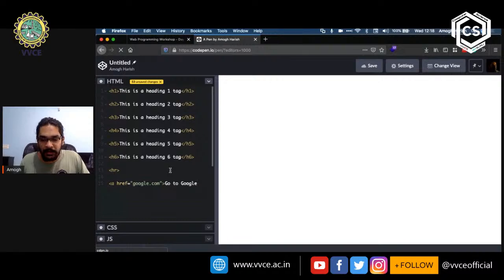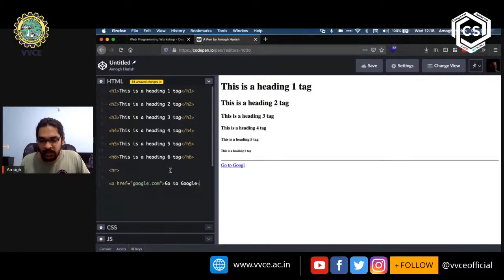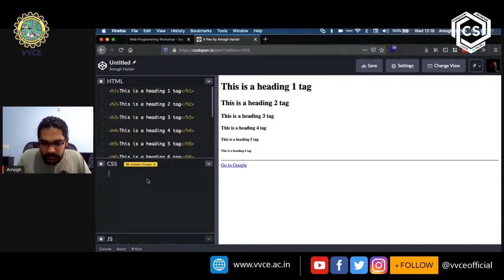And I'm going to close this. So / name of the tag, right angle bracket. So as you can see over here, it actually creates "go to Google." So just give me a moment. I'll just make this bigger so that everyone can see. Font size will be 25 pixels.